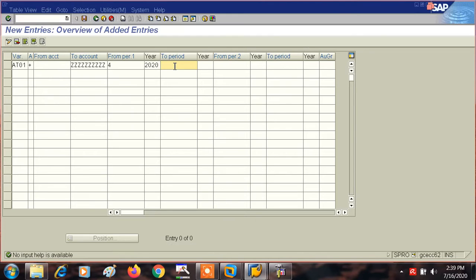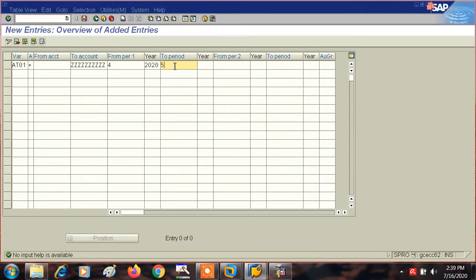And suppose the rest of the periods are closed. So 4 and 5, that means July and August, these 2 periods are open only. These are the 2 periods in which we can post our documents. Otherwise the rest of the periods are closed and we cannot post our documents.